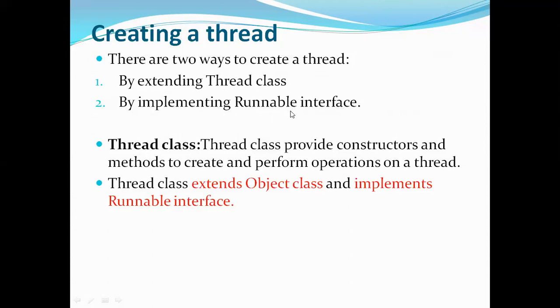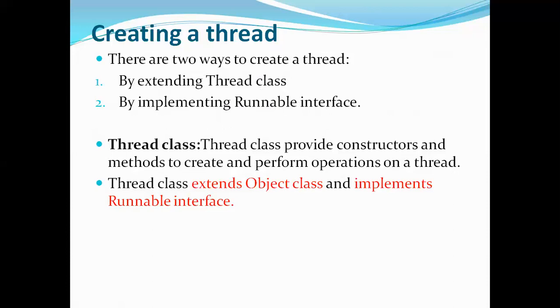While discussing inheritance, we have seen the meaning of extending and implementing. Extending means a class is extending another class. Implementing means a class is implementing the Runnable interface. So we are discussing our class which is creating a thread. Your class can extend the Thread class or your class can implement the Runnable interface. So two ways are there. Now let's see what these two ways are.